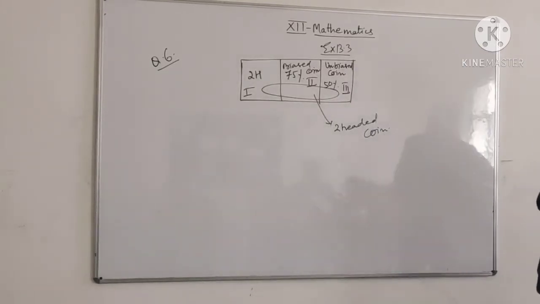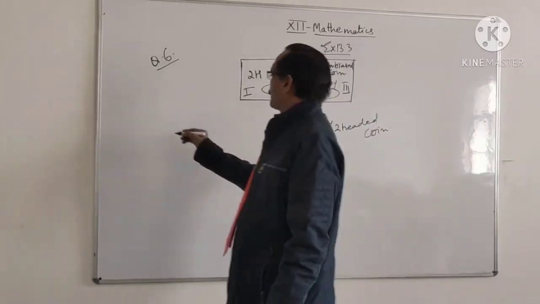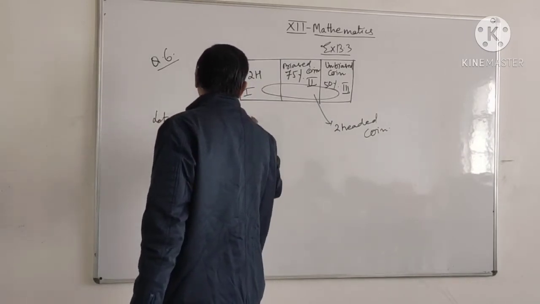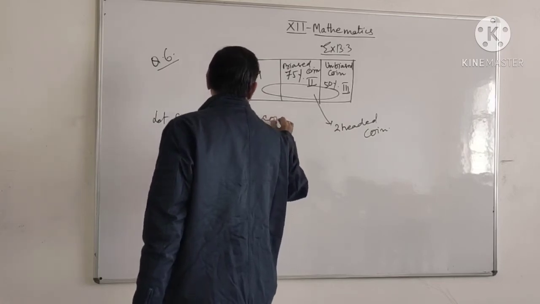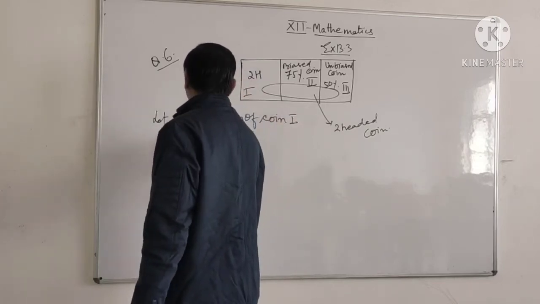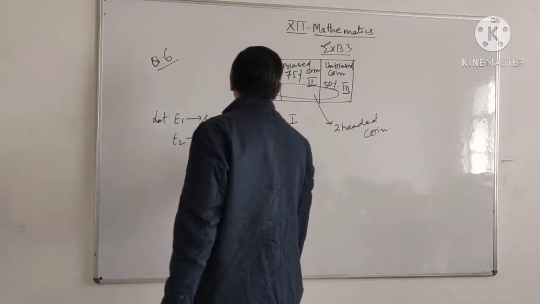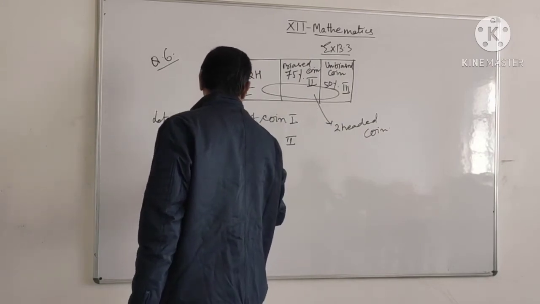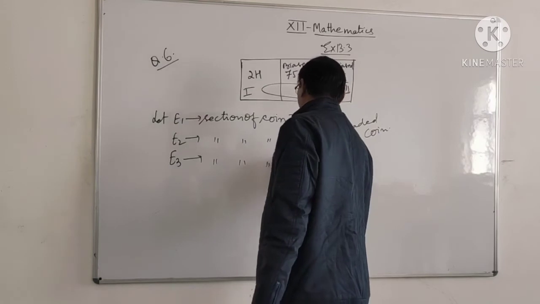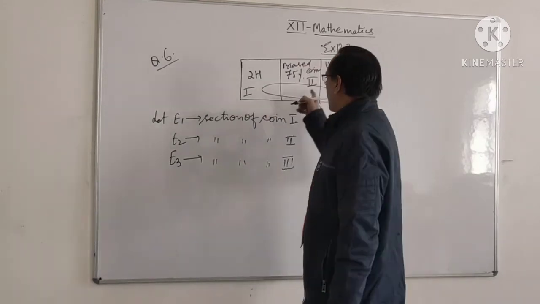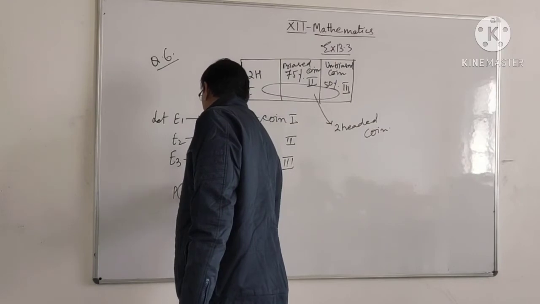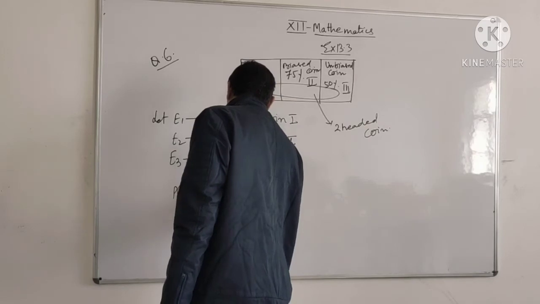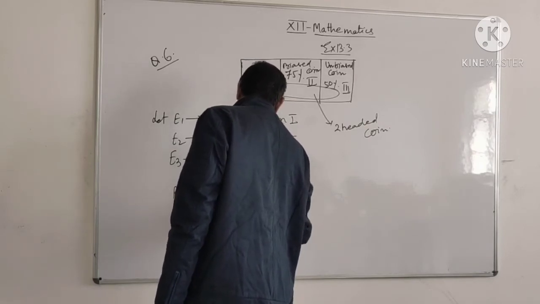Let E1 be the selection of the first coin, E2 the selection of coin 2, and E3 the selection of the third coin. Since all the coins are equally likely, P(E1) equals P(E2) equals P(E3) is 1/3.